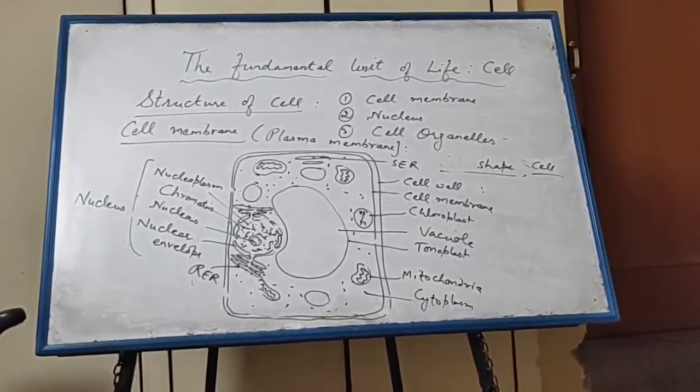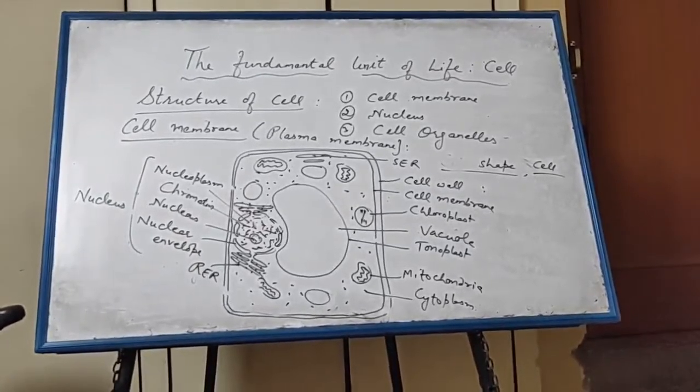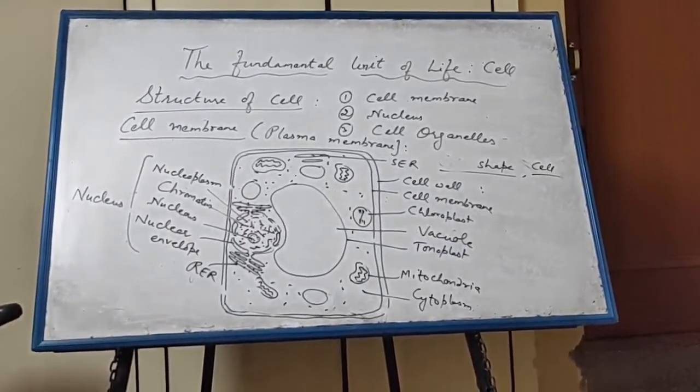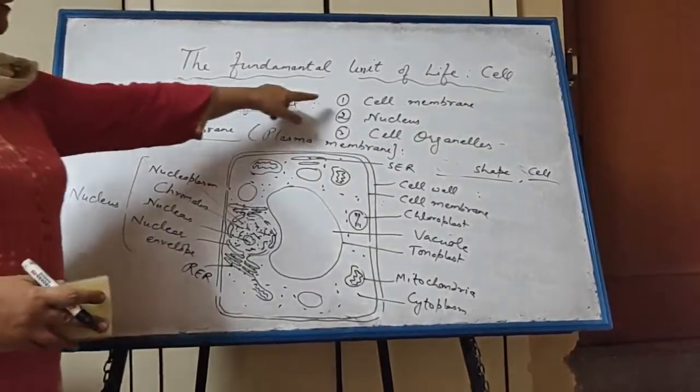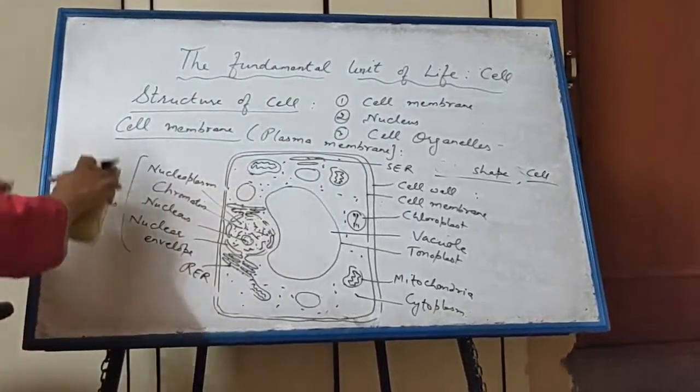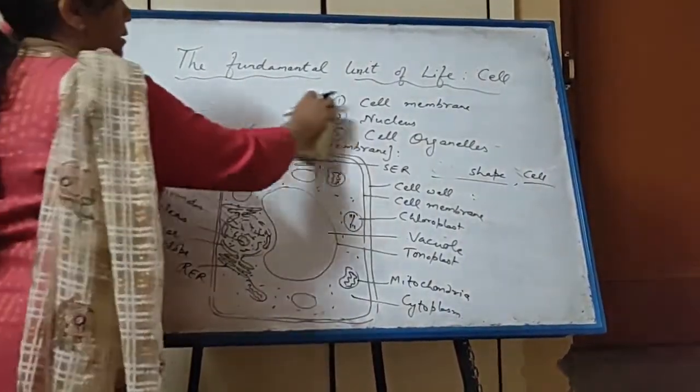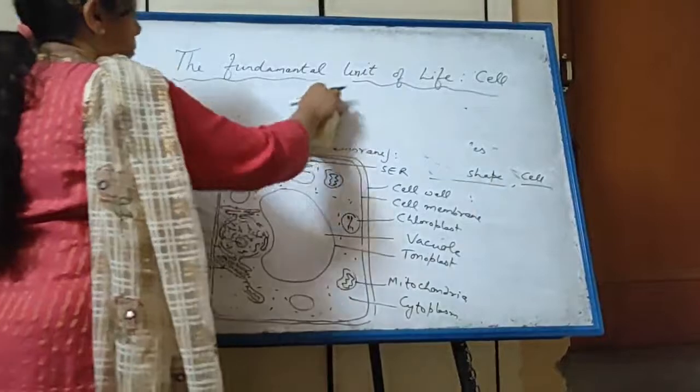Now dear students, let us come to the next topic. The first topic, cell membrane, also known as plasma membrane.